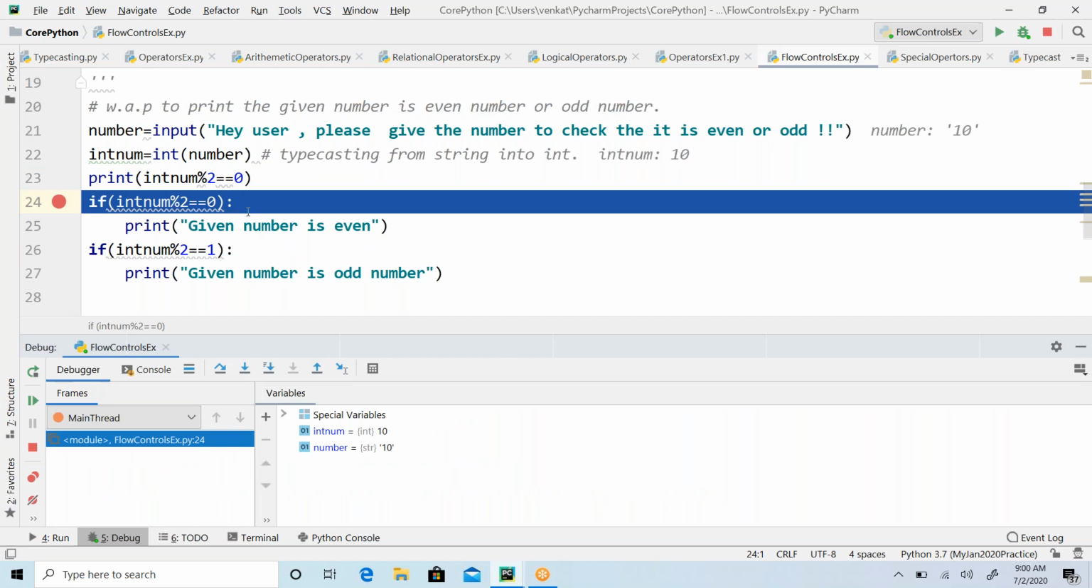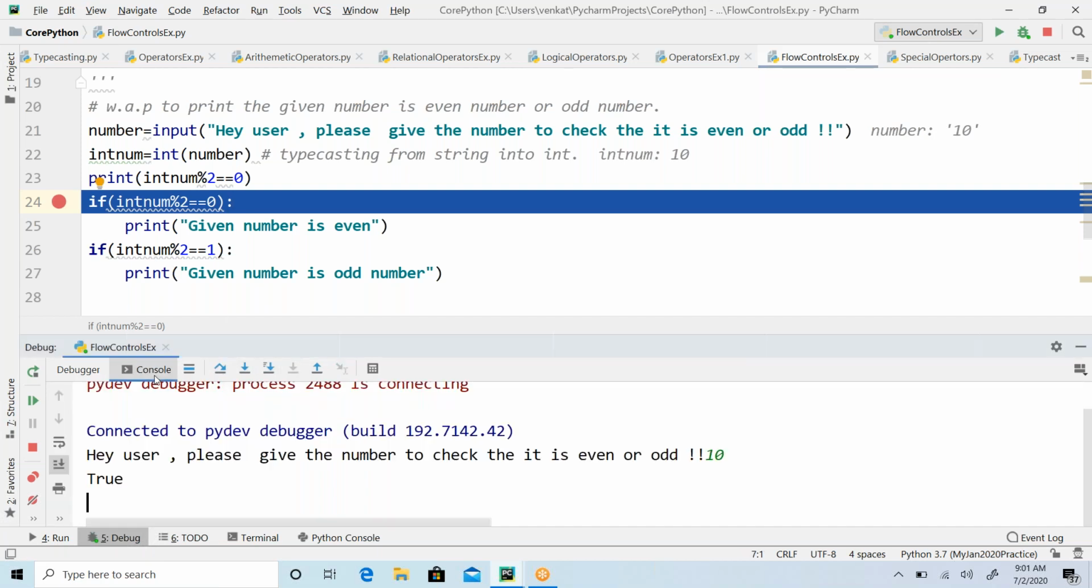Now my flow is held here, at line number 24. The program is not executed completely, guys. It is held here at line number 24. From here I can play with the code, go line by line, or jump to any other breakpoint. Now I want to go to the next line. Here in the console, I have entered value 10, and then the print statement is executed, which printed true. Then the flow is held here at line number 24.